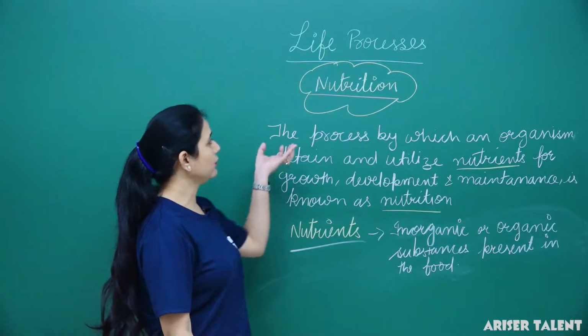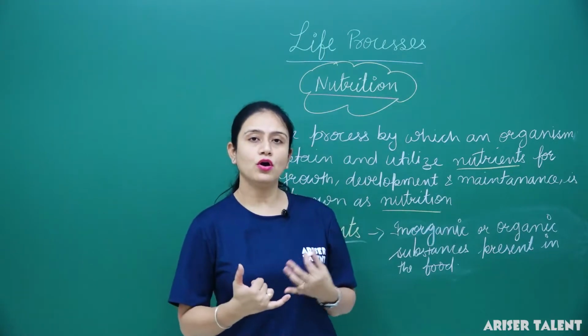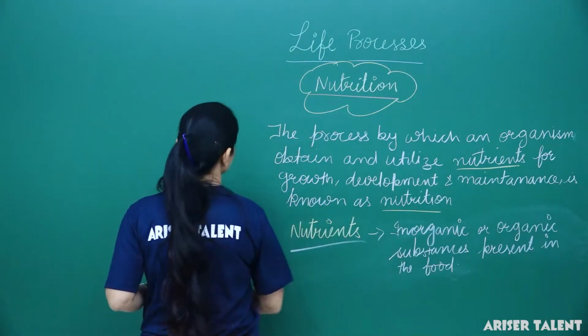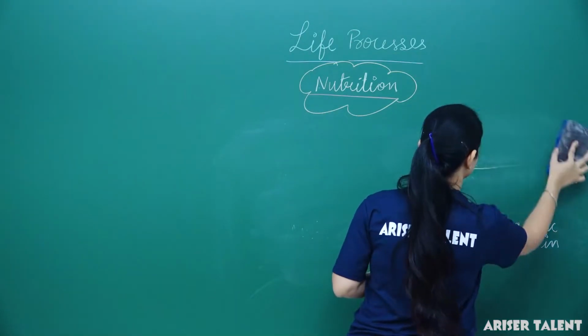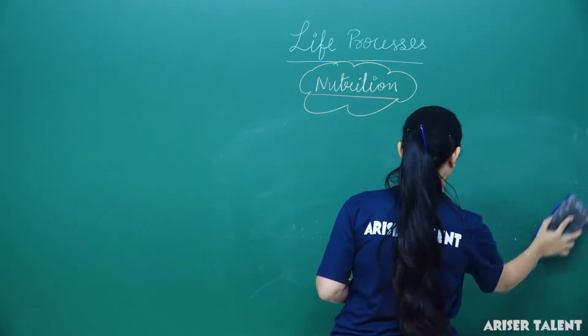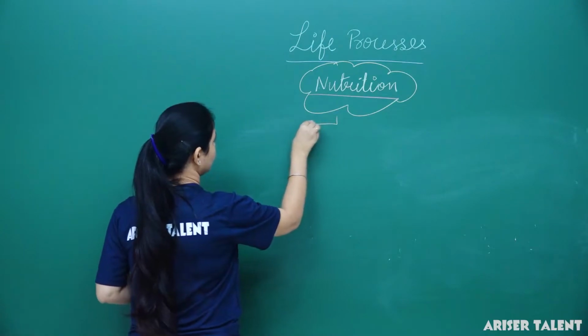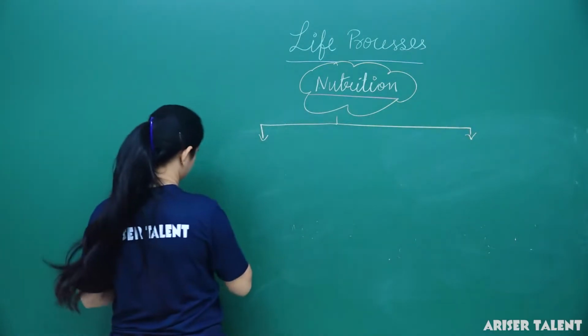Now we will talk about the types of nutrition. Generally, nutrition is of two types: autotrophic nutrition and heterotrophic nutrition.